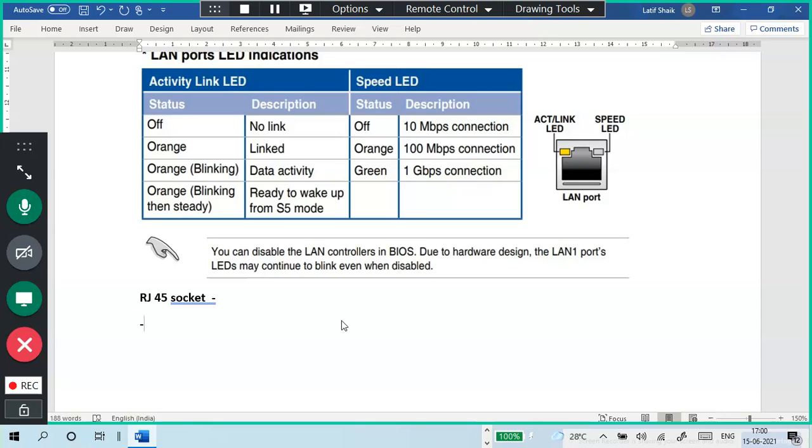What is RJ? Anyone? Okay, registered jack.